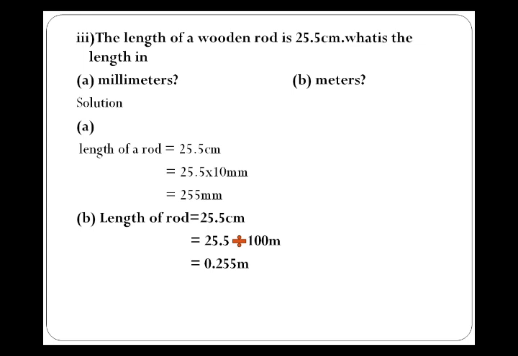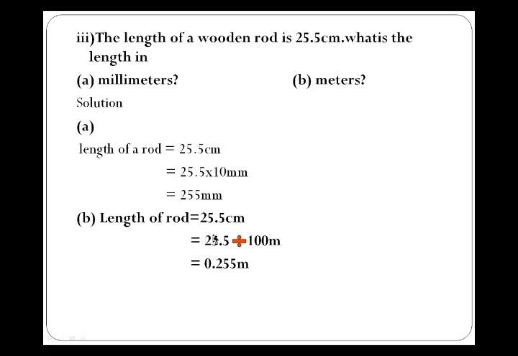The next one is the numerical. The length of a wooden rod is 25.5 centimeter. What is its length in millimeter? And part B is change into meters. The length of the rod is 25.5 centimeter, and we know that 1 centimeter is equal to 10 millimeters. So I substitute the centimeter value, that is equal to 10 millimeters. So 25.5 multiplied by 10 millimeter, and after multiplying we get 255 millimeter.